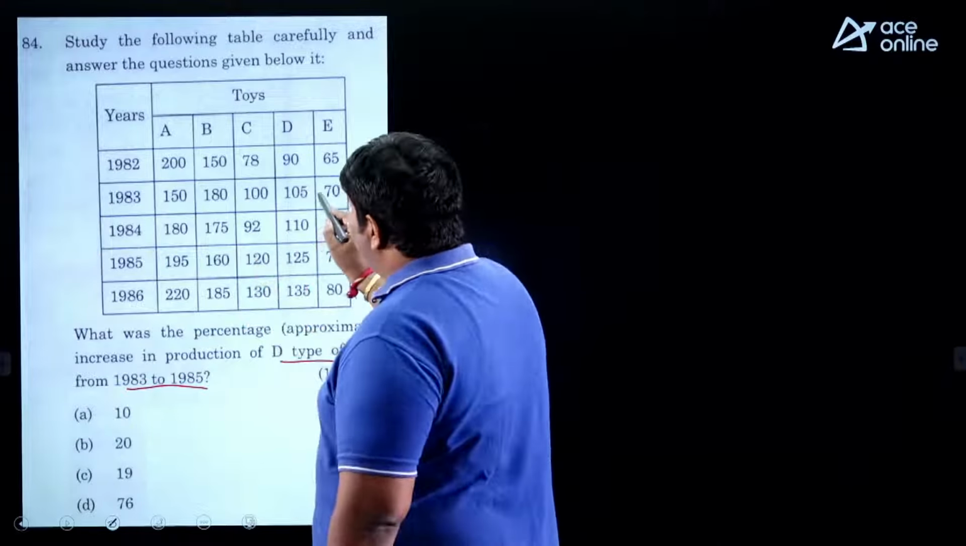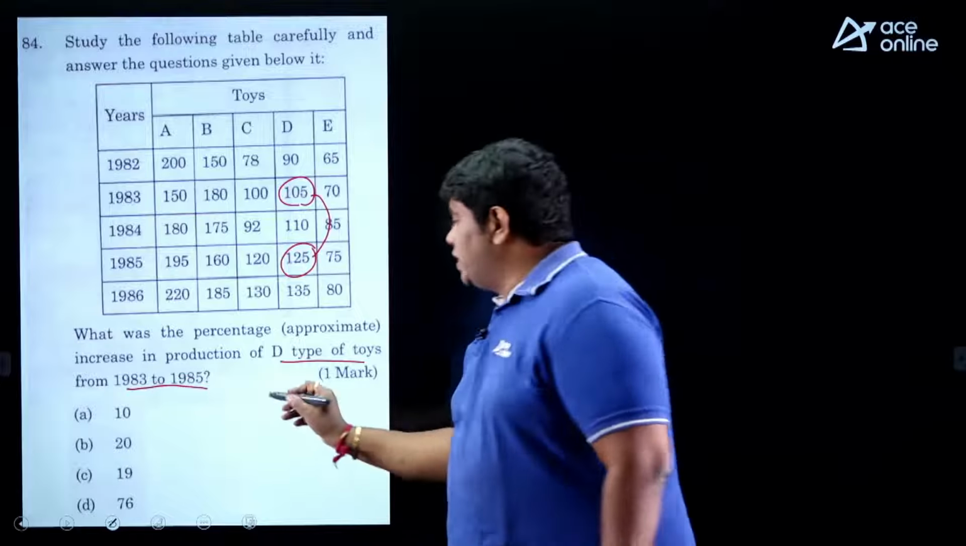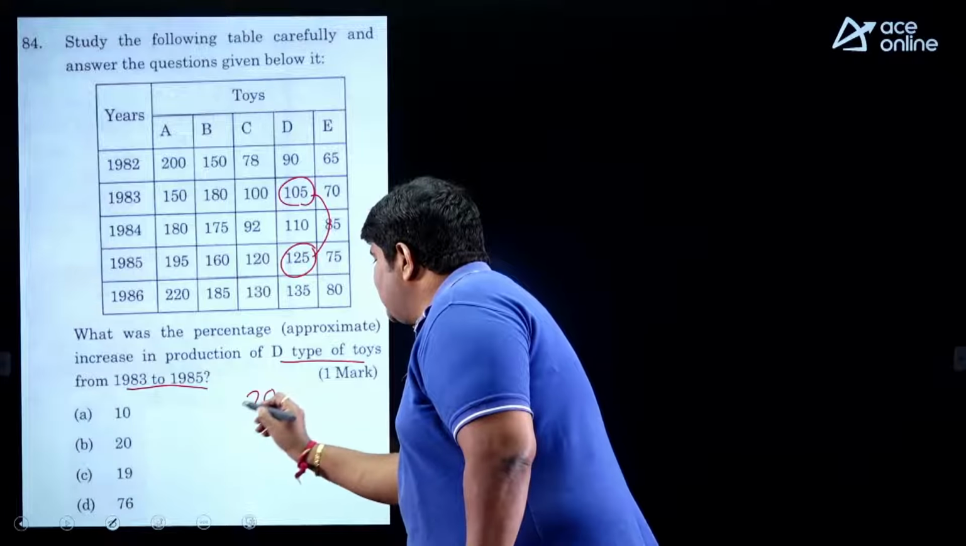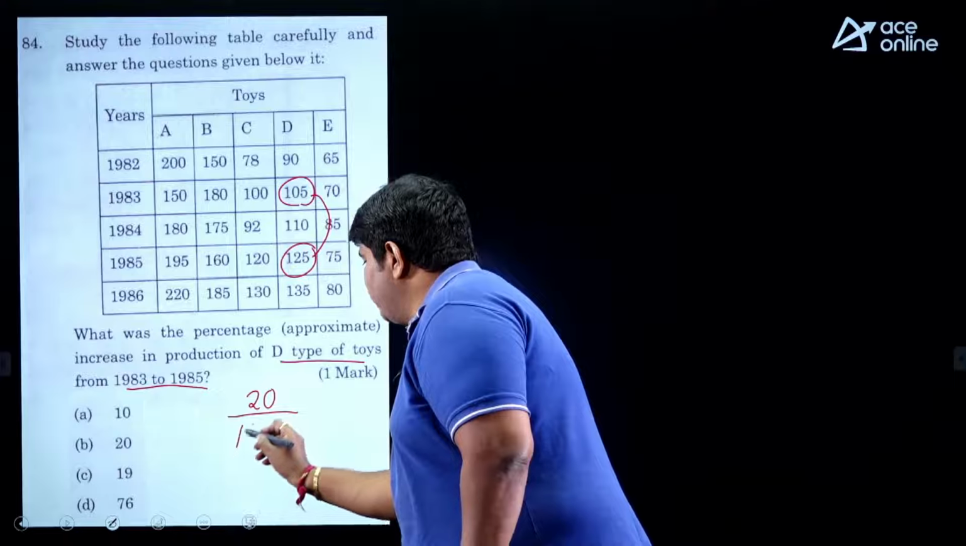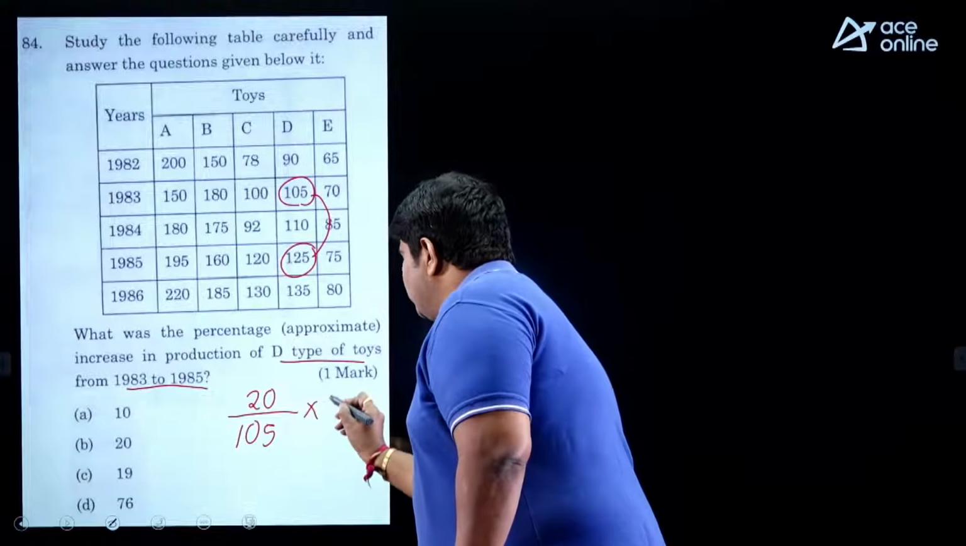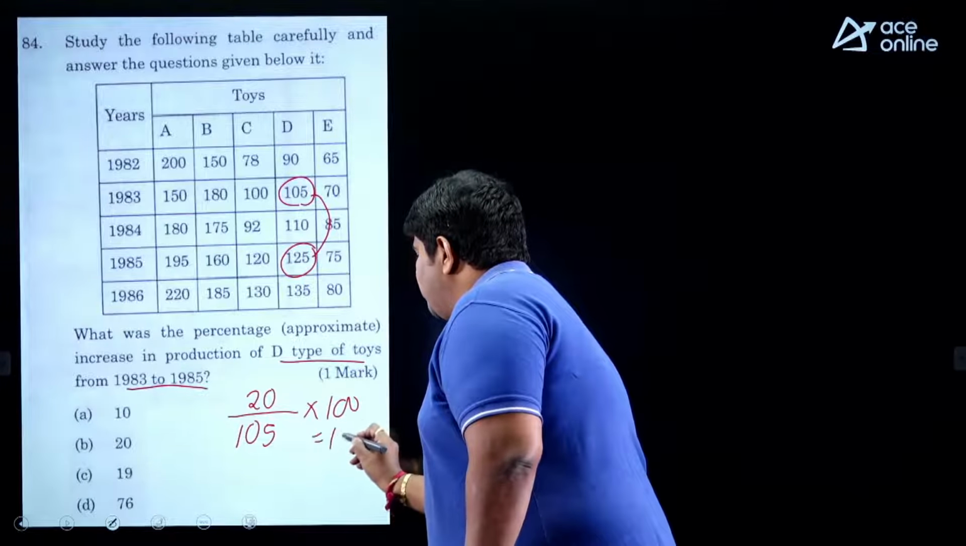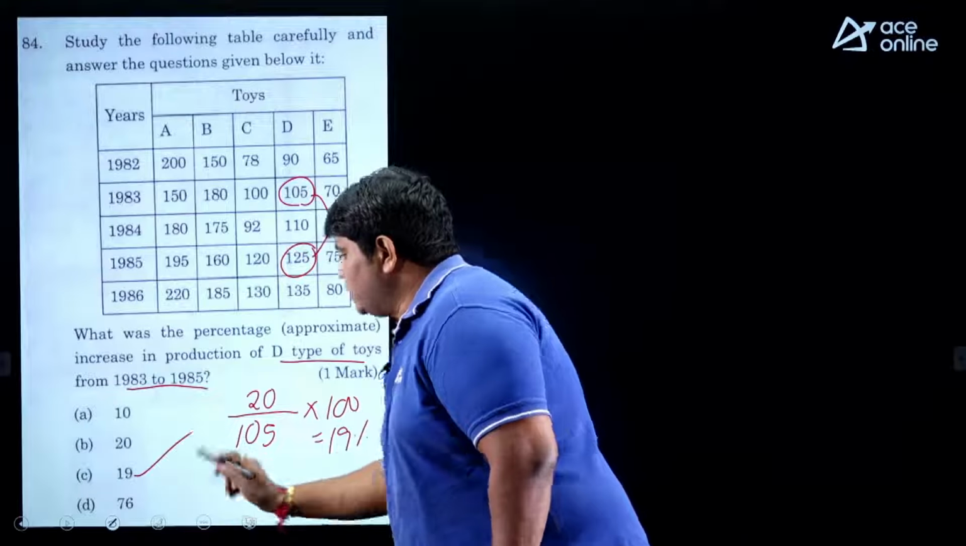From 83 to 85, how much increase? 105 to 125. 105 to 120, how much increase? 20. This 20 is compared with the original 105 into 100. So simplify, the approximate answer is 19%. So the answer is C.